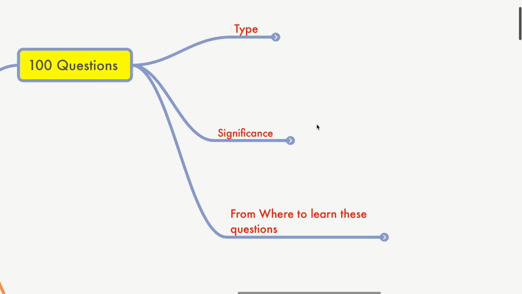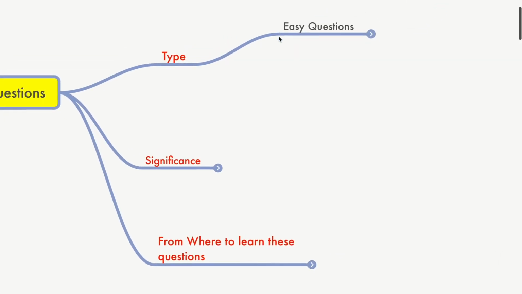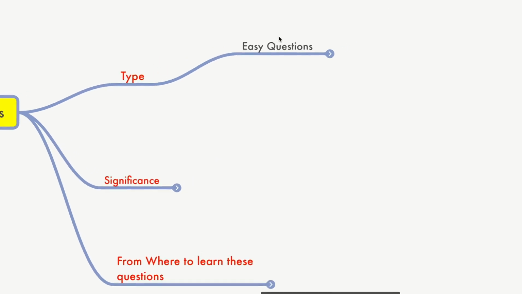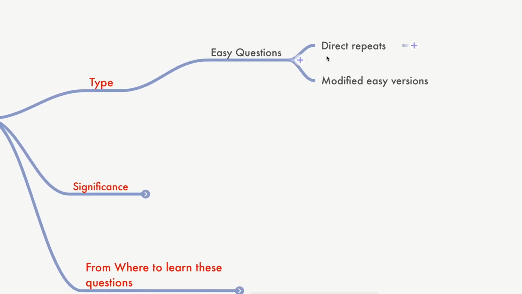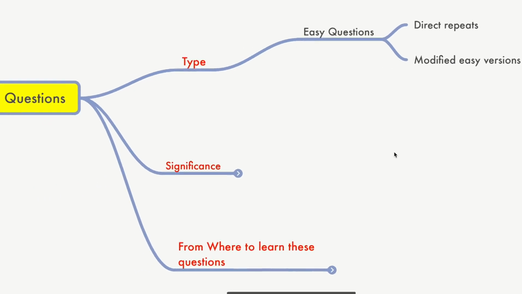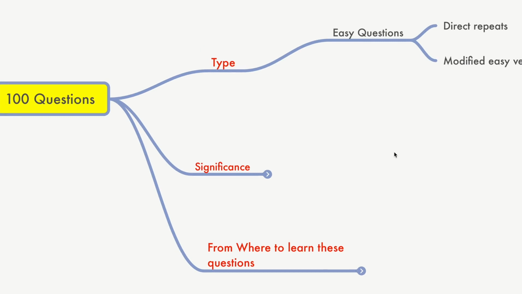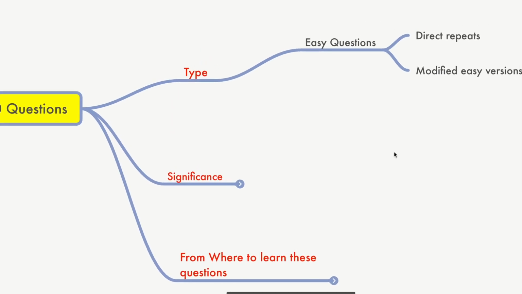Very, very important. So let's take the easiest first set of 100 questions. This can be like 80, 90, 100, 110; there can be a small variation, but in general I'm talking about 100. If you take this first set, you will find that they are easy, simple questions, which are direct repeats of your previous questions, or very easy modified versions of your previous questions. These are the questions we all love to answer, and you get around 100. I'll tell you the maximum, but around 100 in general.